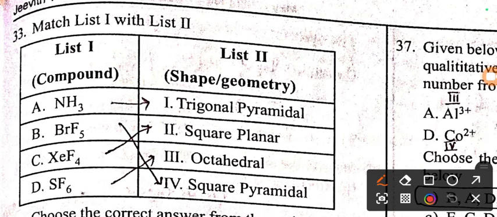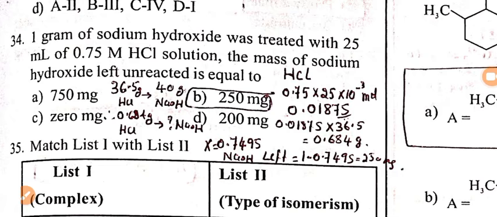Another question of matching from chemical bonding chapter. The geometry of ammonia is trigonal pyramidal. BrF5 is square pyramidal, XeF4 is square planar, and SF6 is very easy, it is octahedral. If you remember SF6 and ammonia geometry, you can easily match this question.